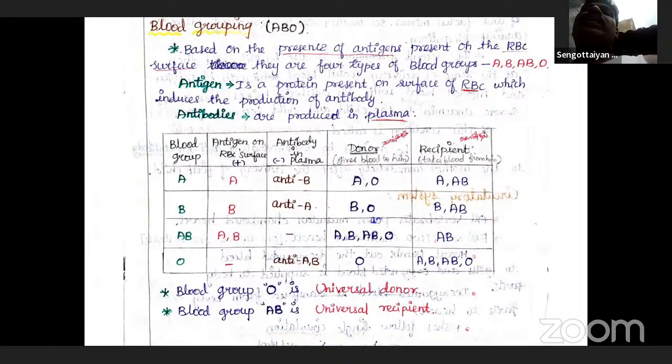Similarly, the AB blood group has both A and B antigens, but there are no antibodies. Kindly note it. In O blood group persons, no antigens are found, but both anti-A and anti-B antibodies are present.